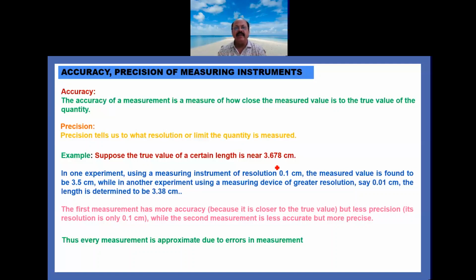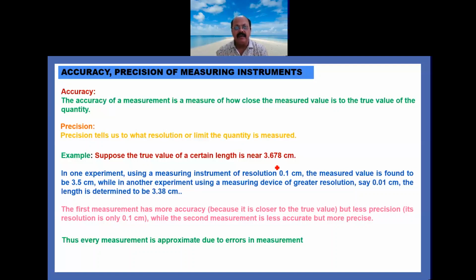So in this way, we can conclude that the first measurement has more accuracy but less precision, but the second measurement is less accurate but more precise. So this is the basic difference between accuracy and precision. From here we can say that every measurement is approximate due to the error in measurements.